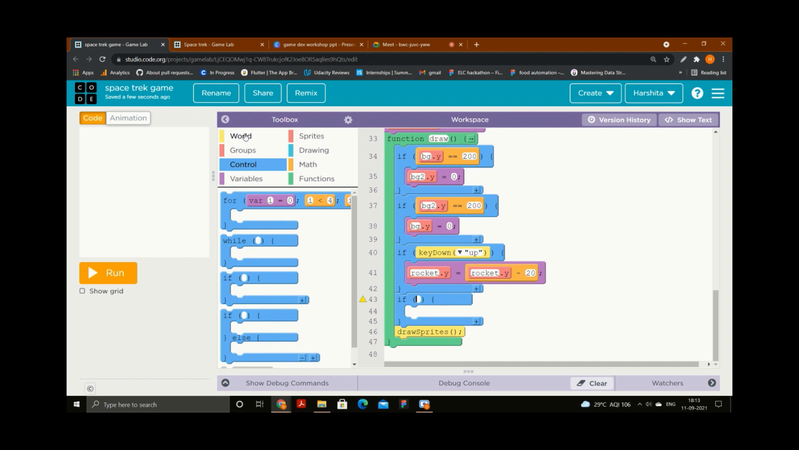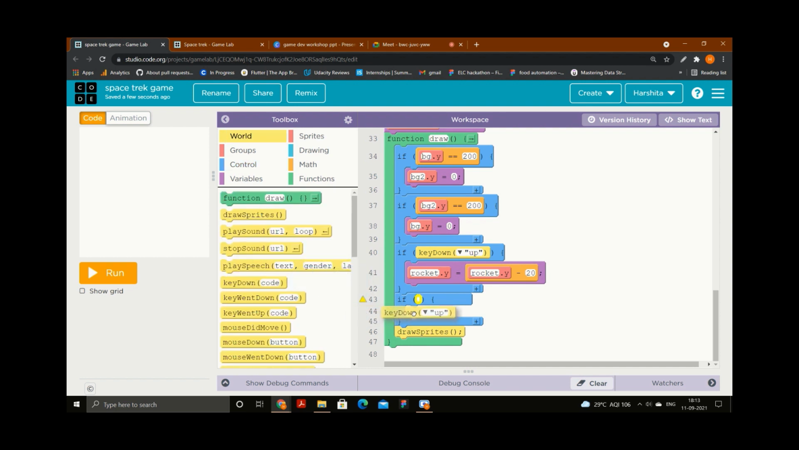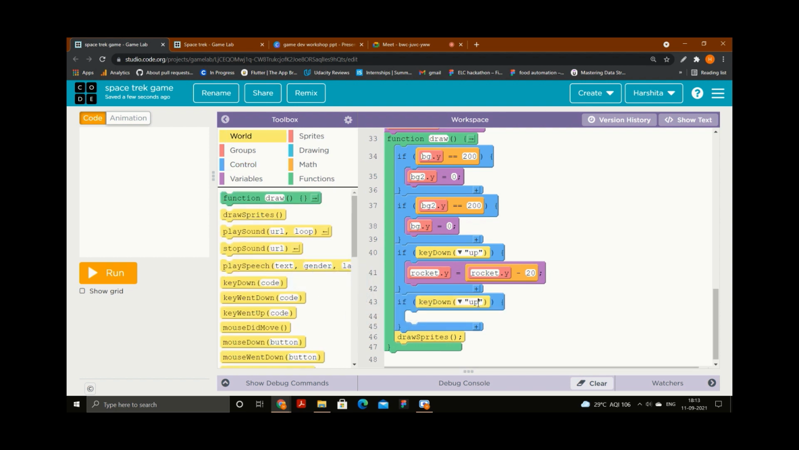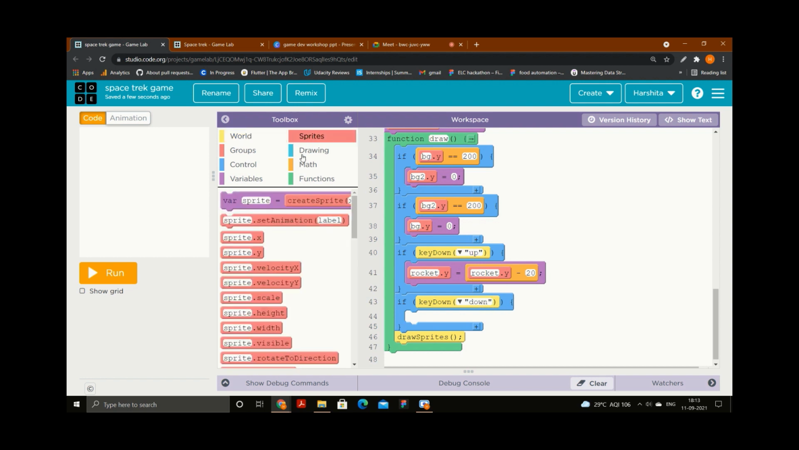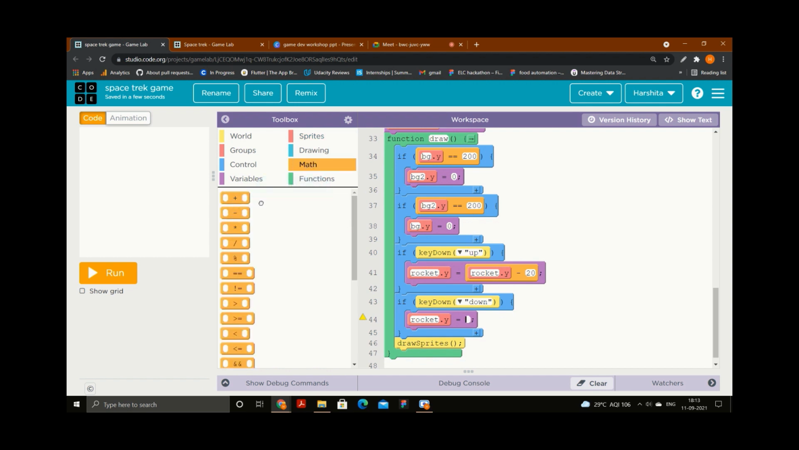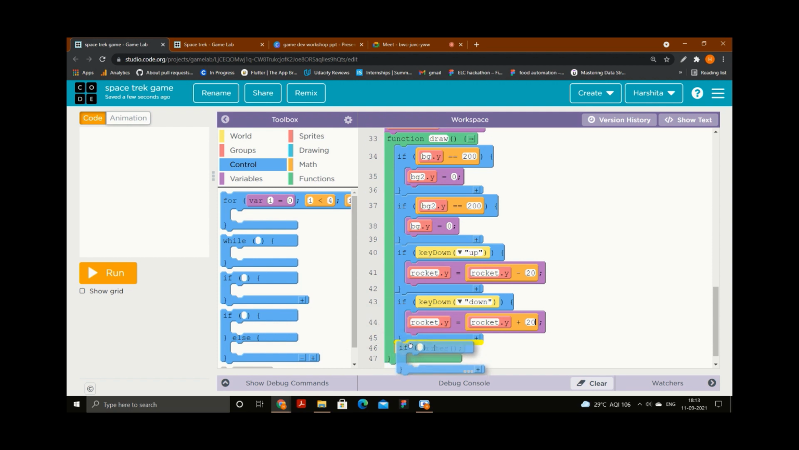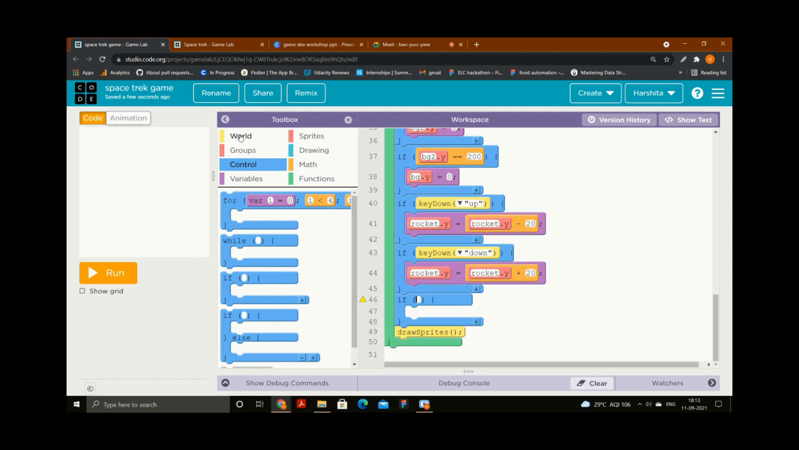I will repeat the part. Key down, then for down as well, it will be rocket.y. In this part, it should be positive. Now I'm coming in the down direction, so it will be positive. So rocket.y plus 20. Similarly, I will again take the if for right and left.